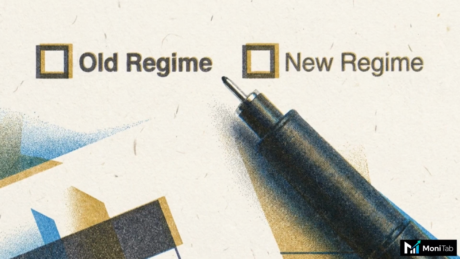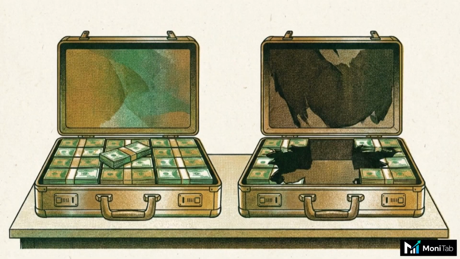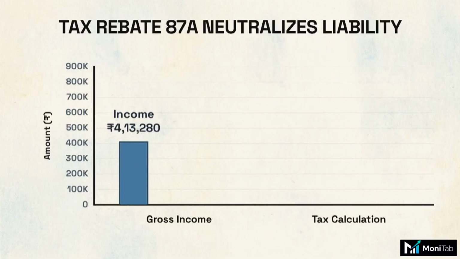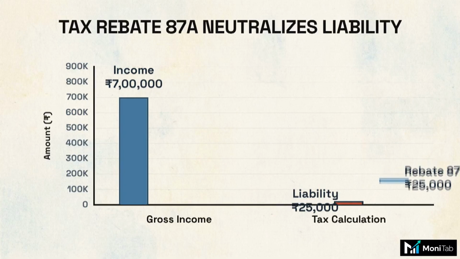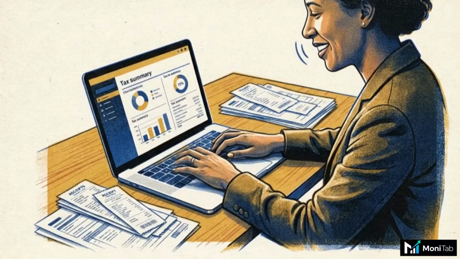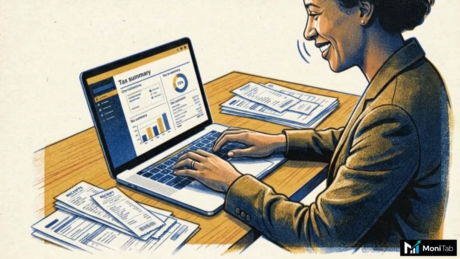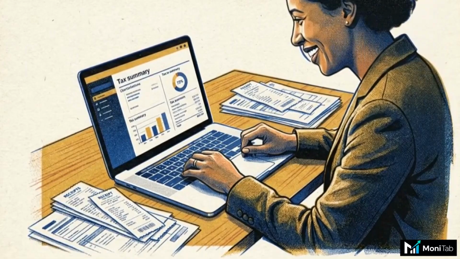Then there is the income tax dilemma. For a salaried employee earning 12 lakh rupees a year, selecting the right tax regime dictates exactly how much money stays in your pocket. This step-down chart illustrates a specific mechanism under the new tax regime. Due to Rebate 87A, a 7 lakh rupee income has its tax liability precisely zeroed out by a 25,000 rupee rebate block. Understanding exactly which tax regime to select and which deductions to claim is your primary defense against the drain on your wealth.